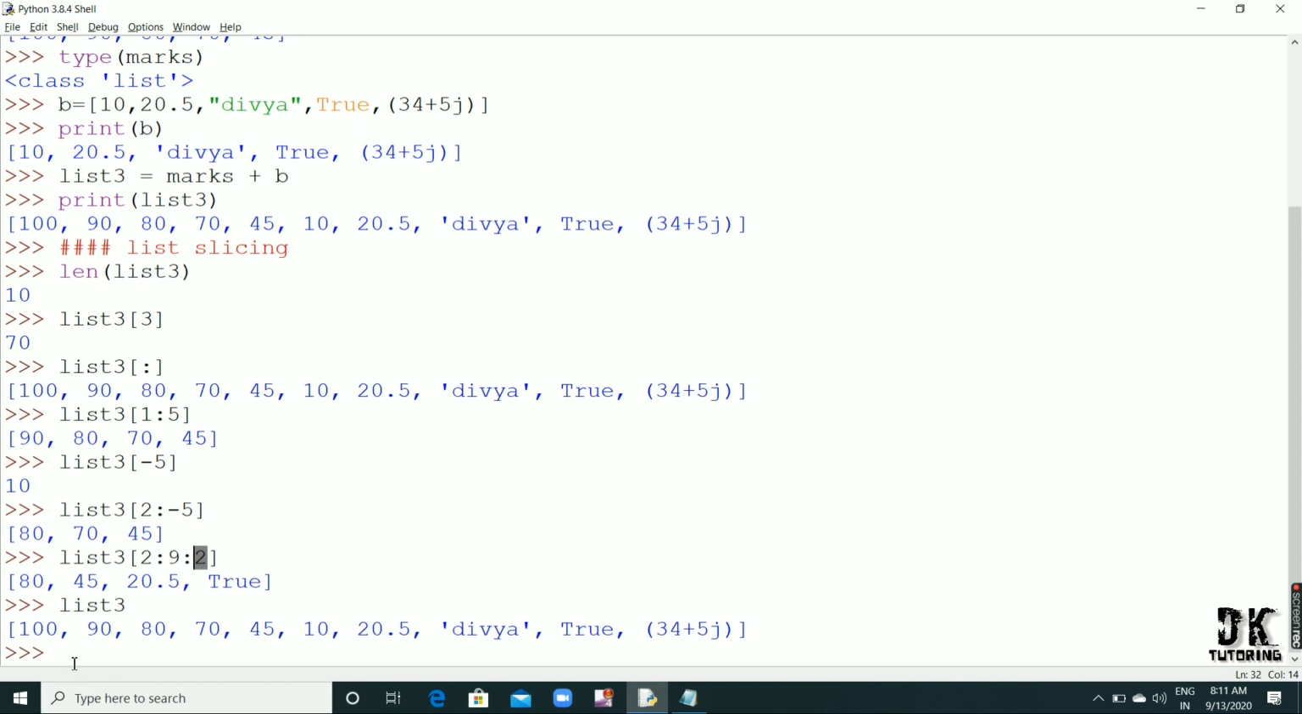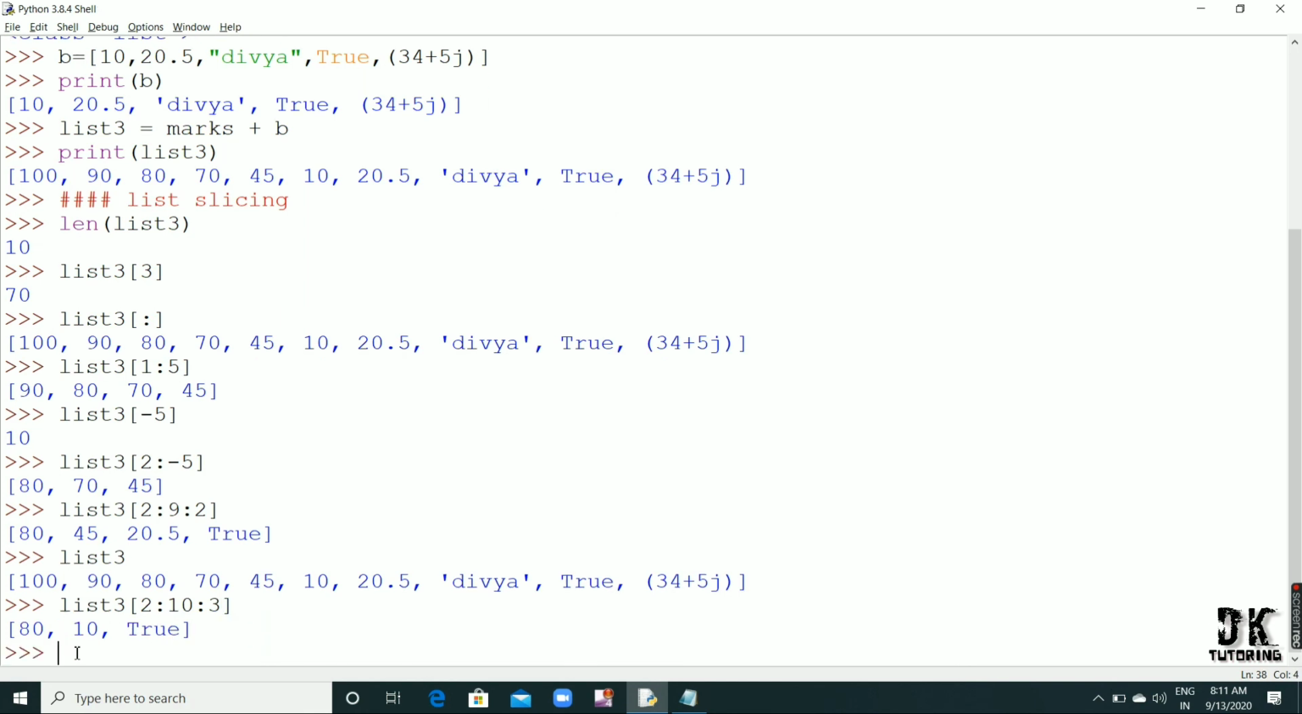If I write here list 3 of 2 colon 10 colon 3, so what will the step size be? Our step size is 3. Okay, so we can change the step size also. This was about list slicing.